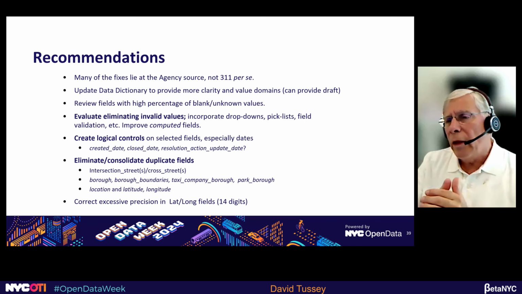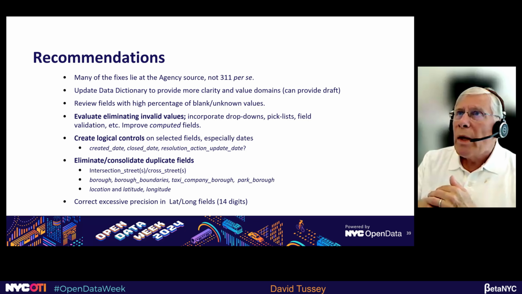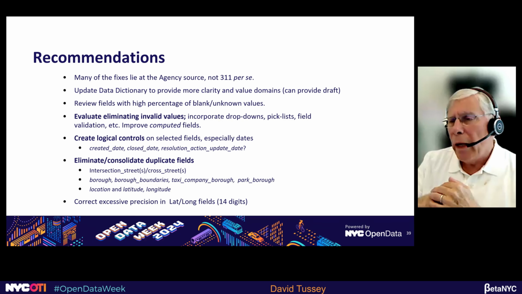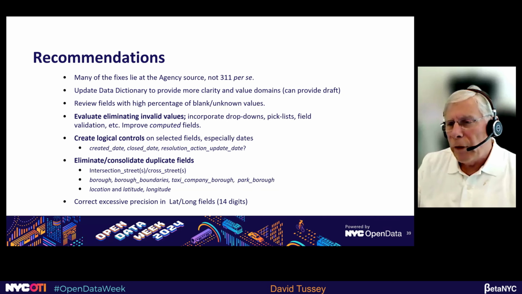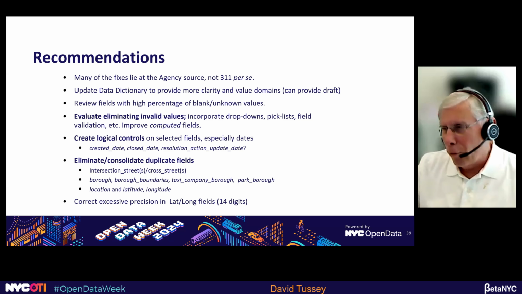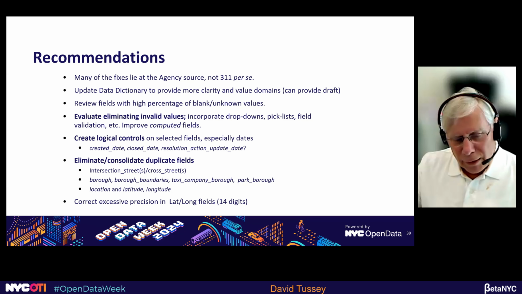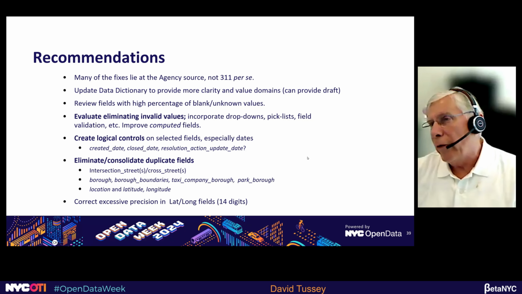And then I think there's a real consideration that should be given to eliminate or consolidate some of the duplicate fields. Intersection, cross street, the 5 different borough fields, location, latitude, and longitude. And then there's this funky precision in the lat long fields that probably has to be addressed.